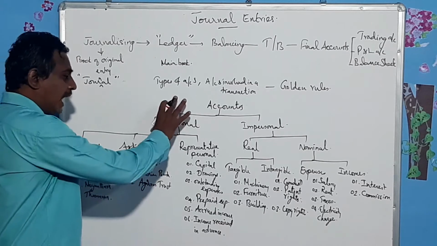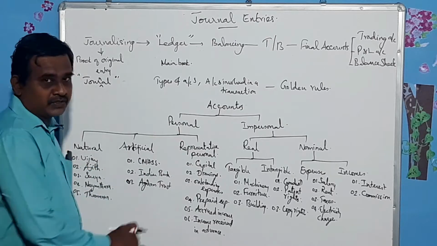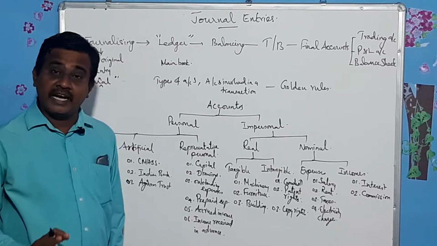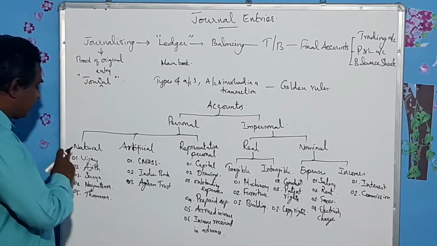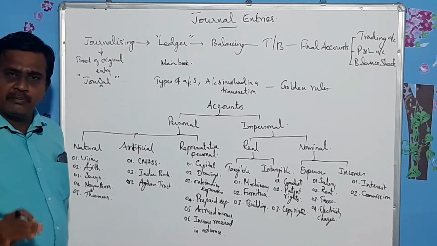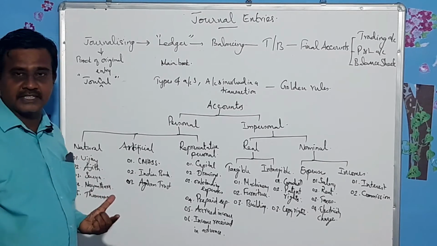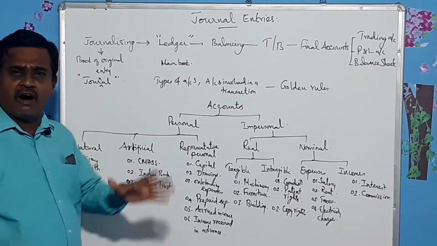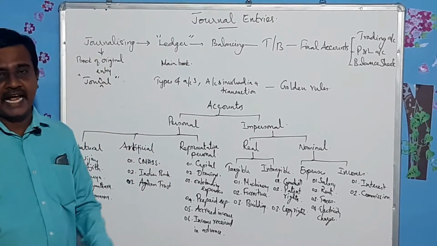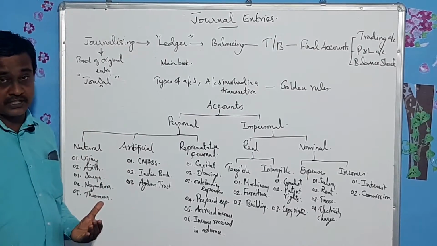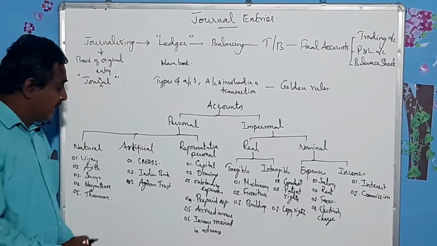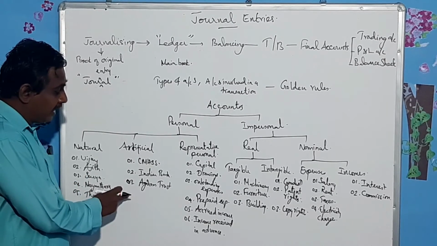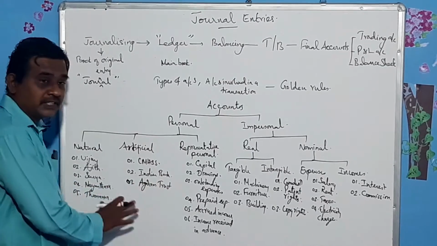Now let me explain the personal accounts first. Remember, personal accounts means accounts which are related to persons. Let us take natural persons. All human beings will be considered as natural persons. For example, Vijay, Ajit, Surya, Nayandara, Tamanna, all are natural persons, and these are called natural accounts. And artificial: I have given our school name, Indian Bank, Agaram Trust. These are called artificial persons.